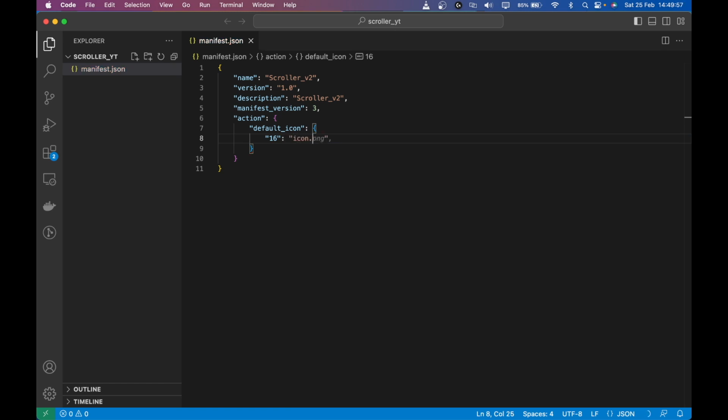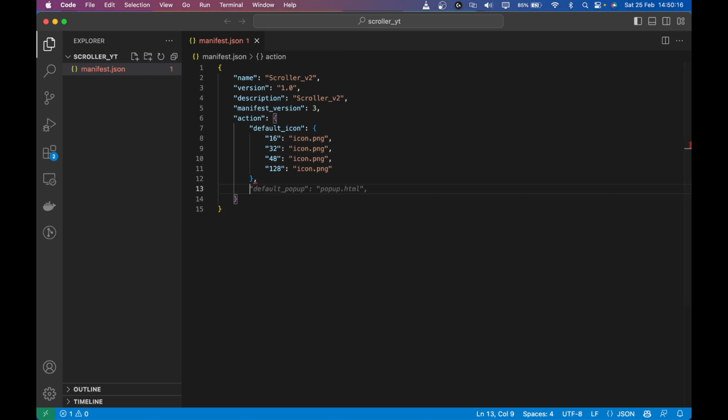So icon.png will be a PNG file, and you have to define it in multiple widths. I'm just going to use one file, but if you want, you can use multiple different files. So it's 32, 48 and 128, icon.png.